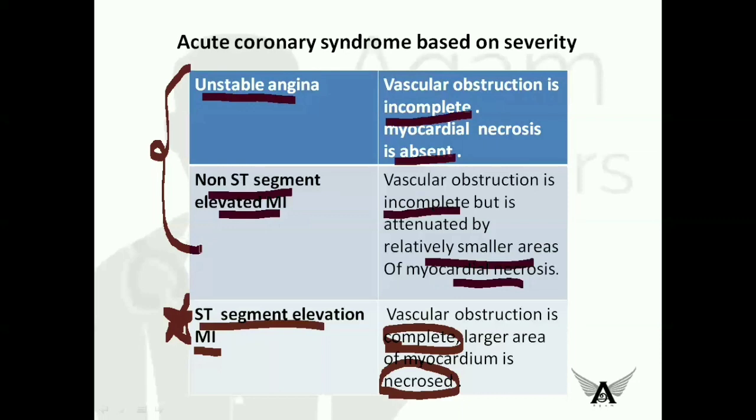So the prior step is to control the progression of unstable angina and non-ST segment elevated MI. So how do we control unstable angina and NSTEMI? It is by using the proper drugs, the anti-anginal drugs, in order to prevent them from progressing into the dangerous ST segment elevated MI.